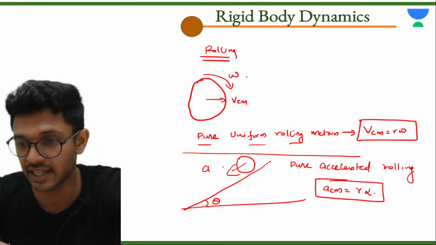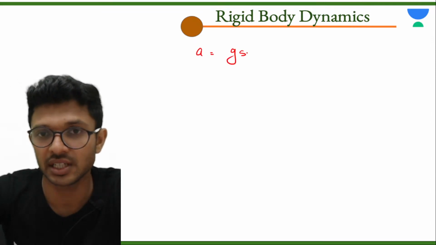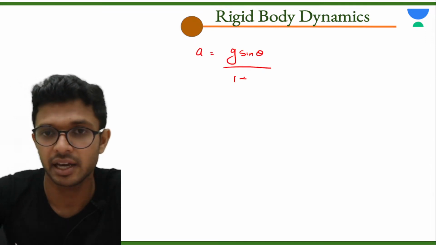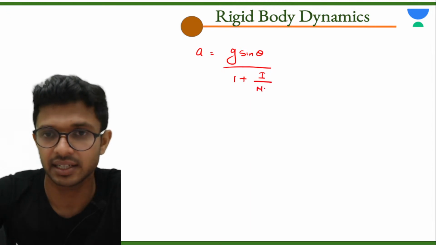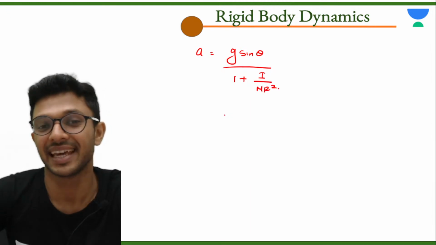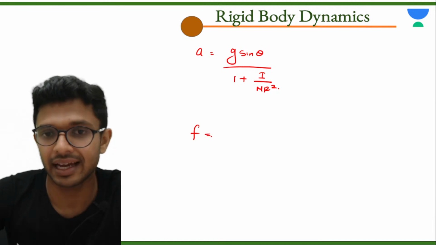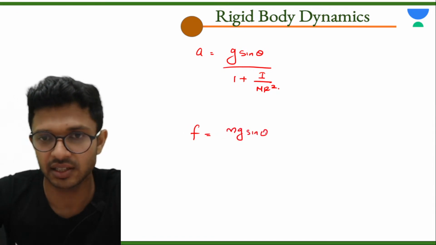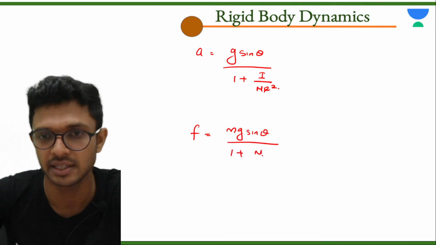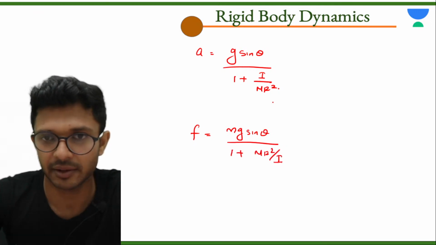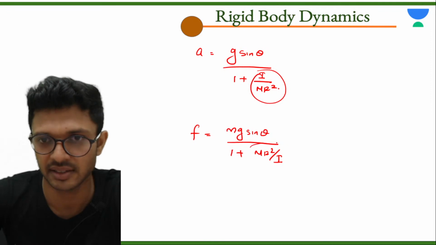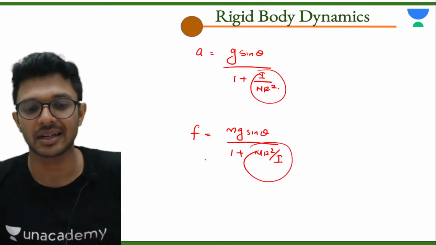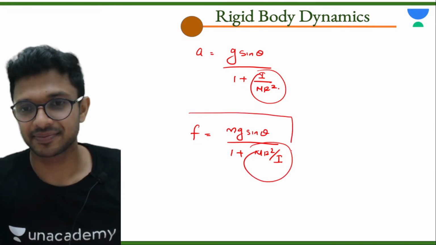What is the acceleration of center of mass? Formula: g sine theta divided by 1 plus I divided by m r square. A question can also pop up: what is the value of friction? Friction will be equal to m g sine theta, the whole divided by 1 plus m r square by I. So you can see that this term has inverted when it comes to the equation of friction.